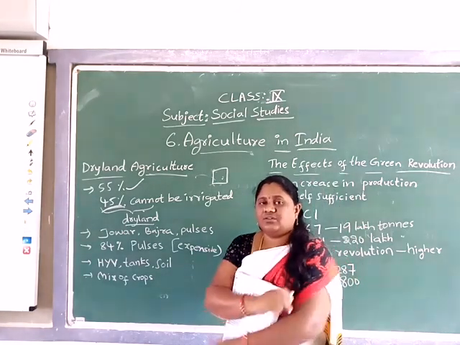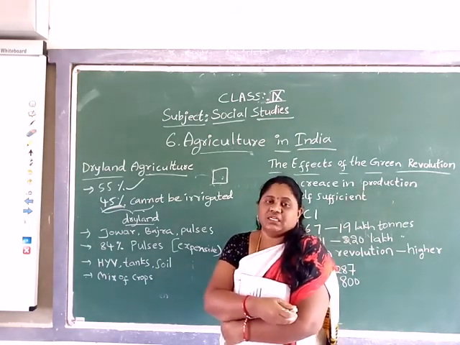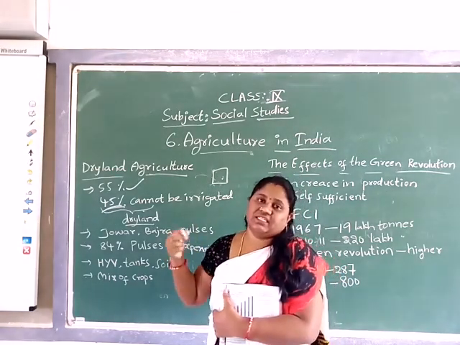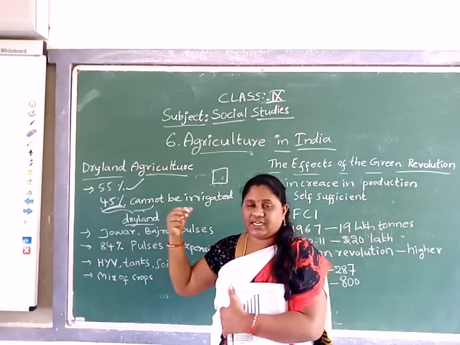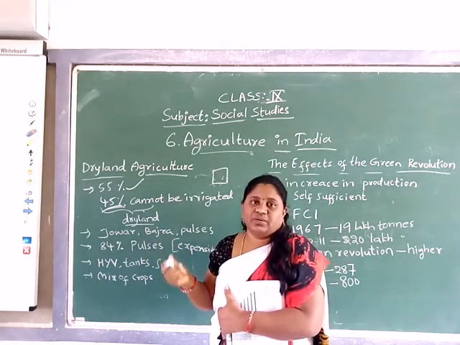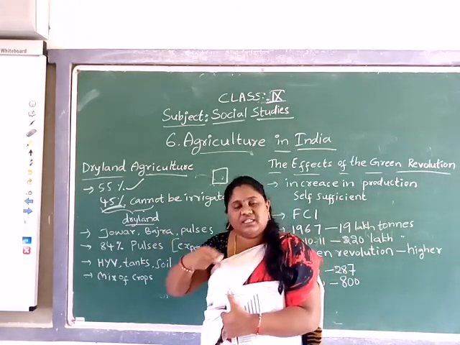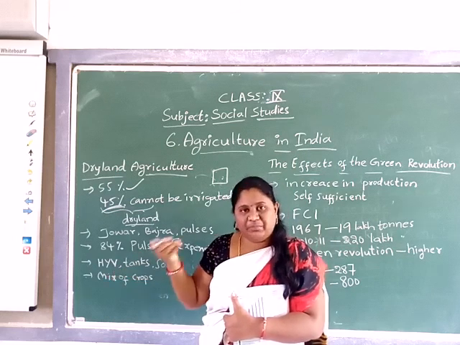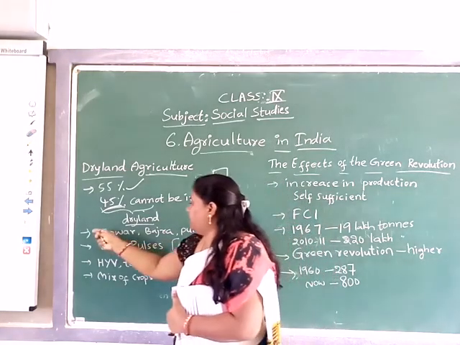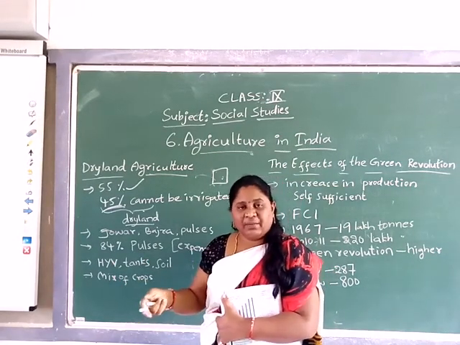So how do they depend on that dry land agriculture? The farmers depend on the rainy season. They depend on the rain. In the rainy season, when the rains are high, they go for cropping. Yes or no? At other times they leave the land as waste. But in some other places, depending on the rainy season, they will go for crops like paddy and all.